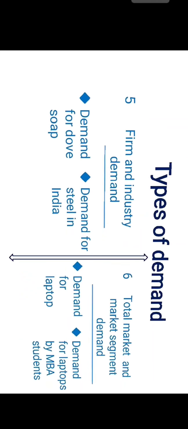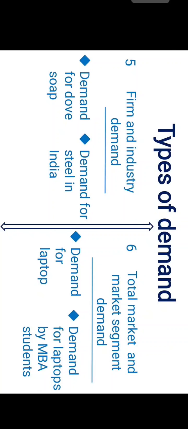Fifth type of demand is firm and industry demand. Demand for Dove soap is a firm demand, and industry demand is demand for steel in India. Sixth is total market and market segment demand. Demand for a laptop is a total market demand, and demand for laptops by MBA students only is a market segment demand.